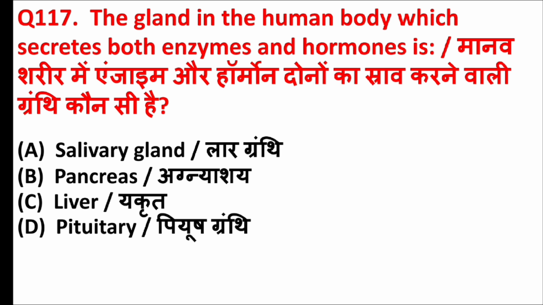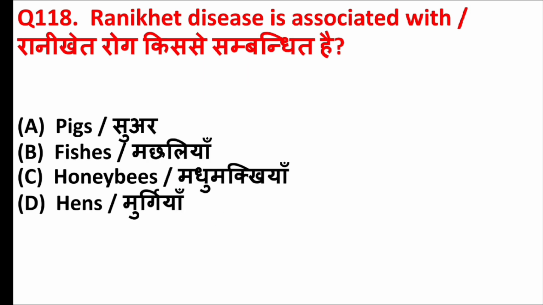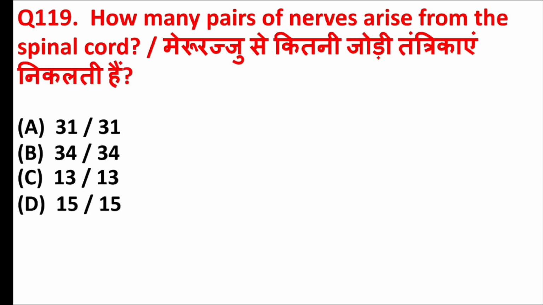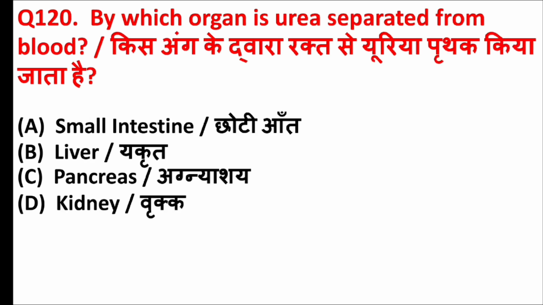The gland in the human body which secretes both enzymes and hormones is. Answer is option B, pancreas. Ranikhet disease is associated with. Answer is option D, hens. How many pairs of nerves arise from the spinal cord? Answer is option A, 31. By which organ is urea separated from blood? Answer is option D, kidney.